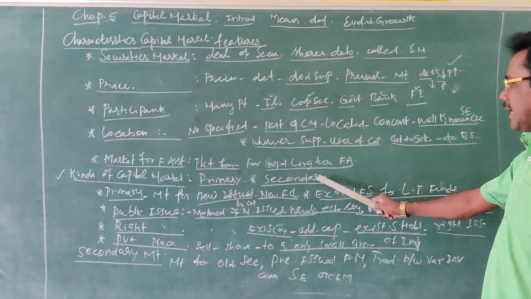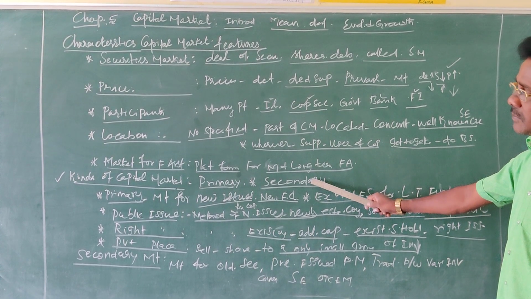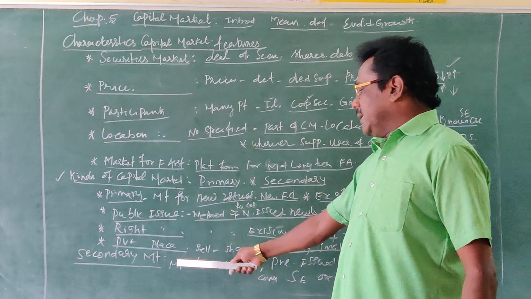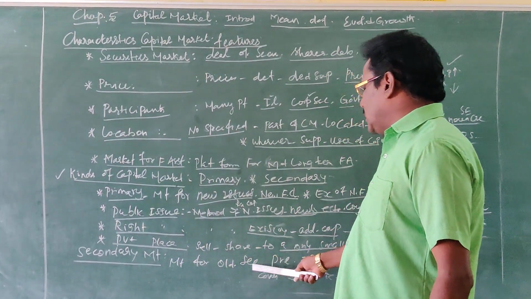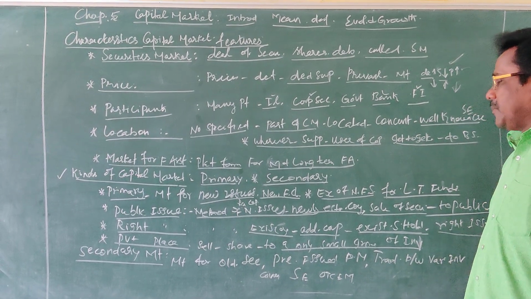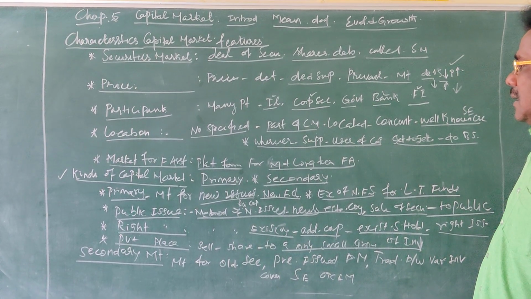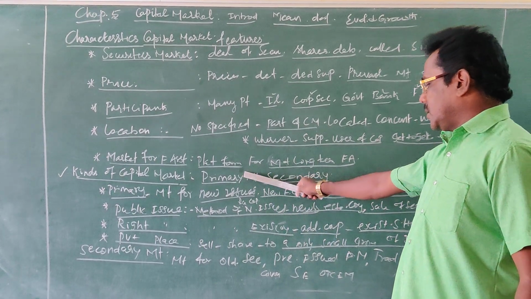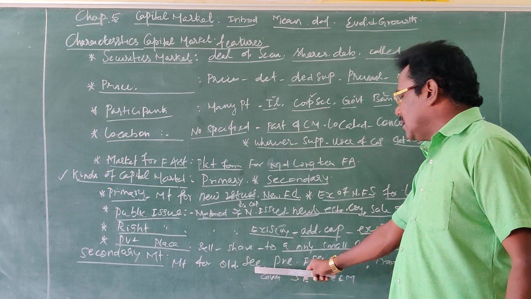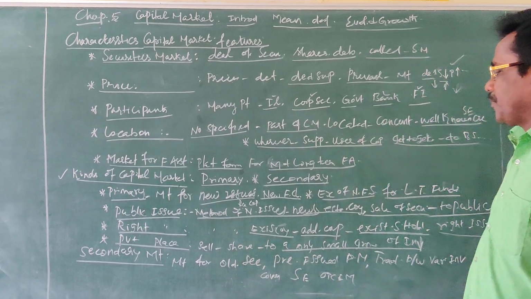Then secondary market, another type of capital market. Secondary market is a market for old securities, which means securities already issued and sold in the primary market are sold again in the secondary market.